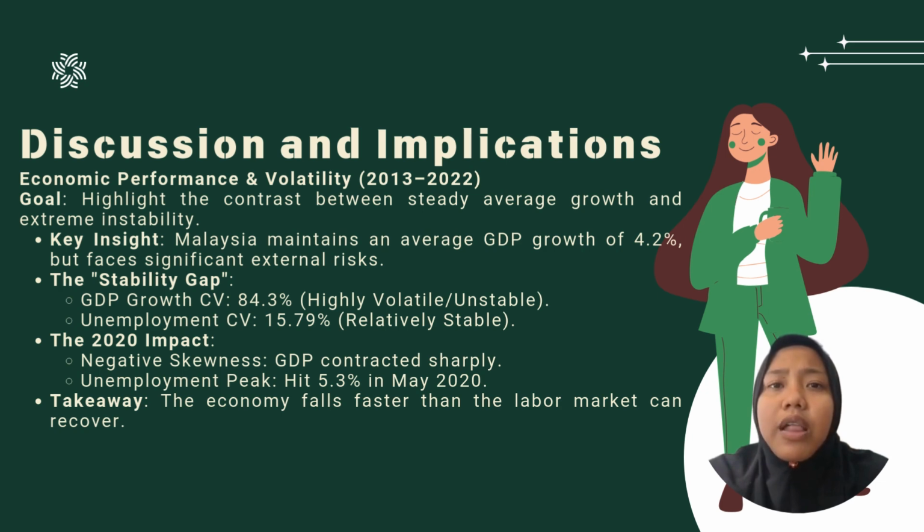This tells us that while our labor market is somewhat resilient, our national income and production sectors are on a roller coaster, highly exposed to external shocks. We see a negative skew in the data, meaning that while growth can disappear instantly, as we saw in 2020, the climb back to normal is a much slower, steeper hill to climb.